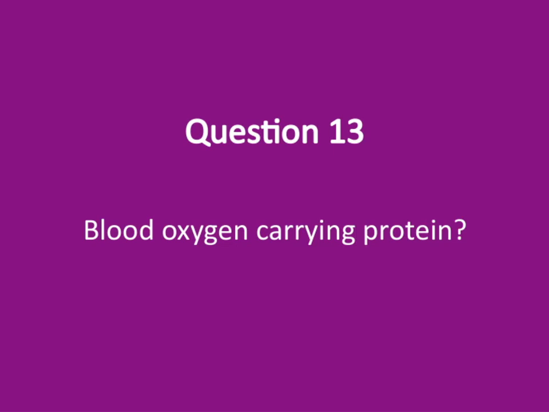So let's talk about the blood oxygen-carrying protein. What exactly is it? Well, it's a crucial component in our blood that helps transport oxygen from our lungs to the tissues throughout our body. The key protein responsible for this function is hemoglobin. Hemoglobin is a complex molecule that contains iron, which is essential for binding oxygen molecules. This process is vital because our cells need oxygen to produce energy and keep us alive and functioning properly. Understanding this protein helps us appreciate how efficiently our circulatory system works.